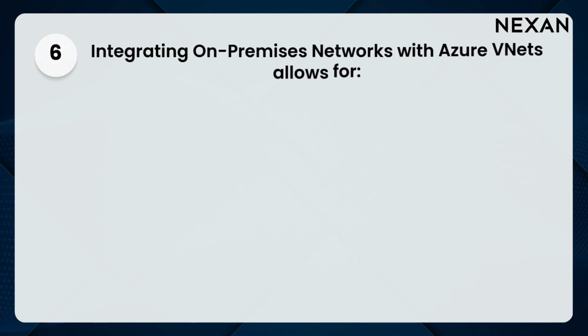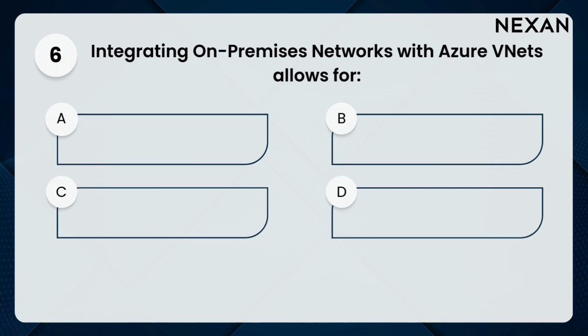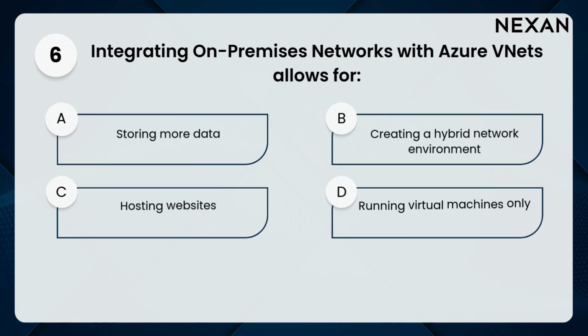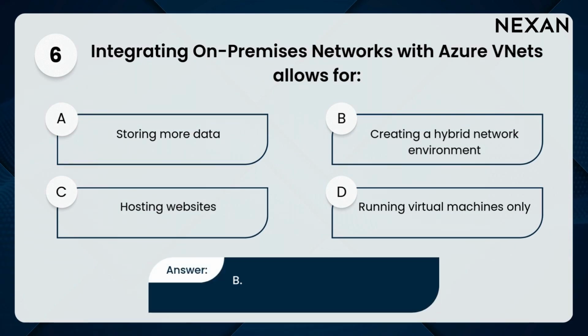6. Integrating on-premises networks with Azure VNets allows for A. Storing more data. B. Creating a hybrid network environment. C. Hosting websites. D. Running virtual machines only. Answer: B. Creating a hybrid network environment.